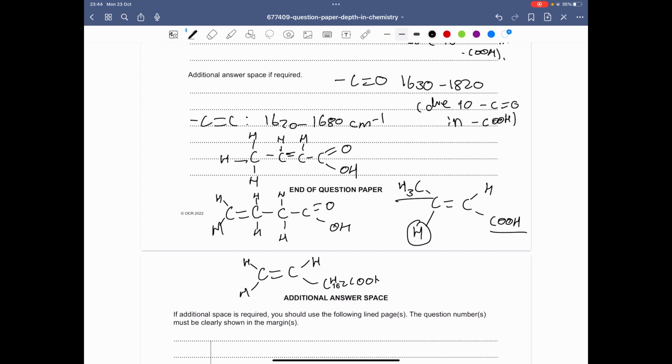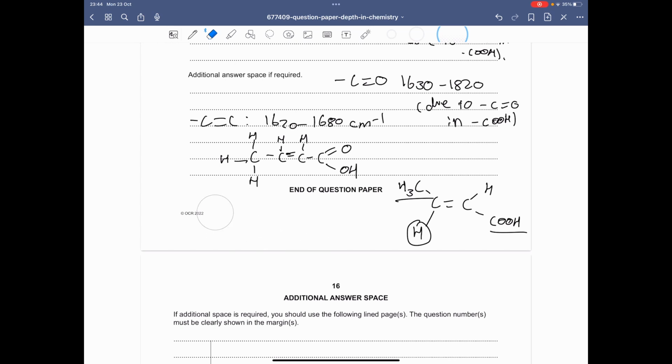This will not be cis and trans because there's 3 of the same group. There's 3 hydrogens this time. And there's only 1 of this. And so you can't really compare it. I mean, you can't really use cis and trans in this sense. It has to be 2 different groups in order to be able to be trans. And so in this case, you know that the alkene will be at carbon 2. So yeah, this is what our compound will look like. And yeah, so that's it for this question.